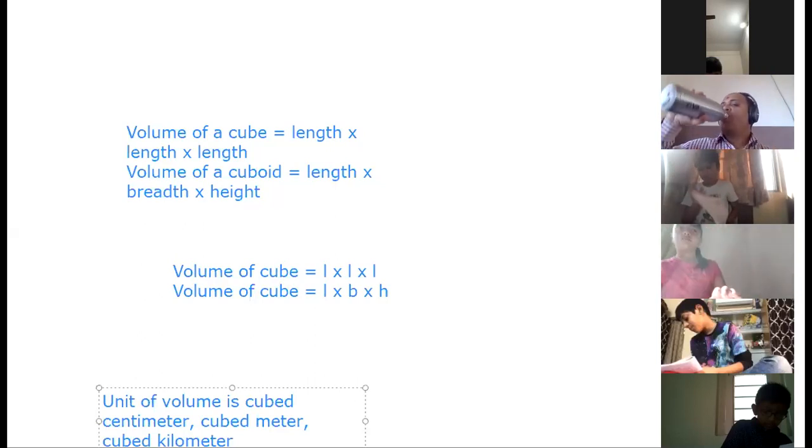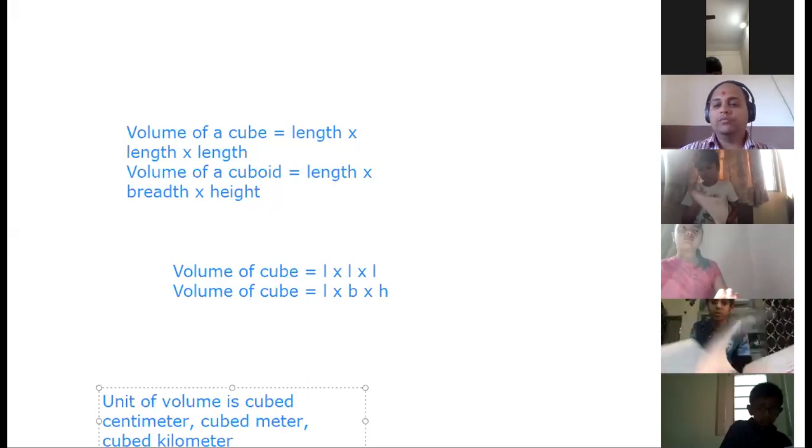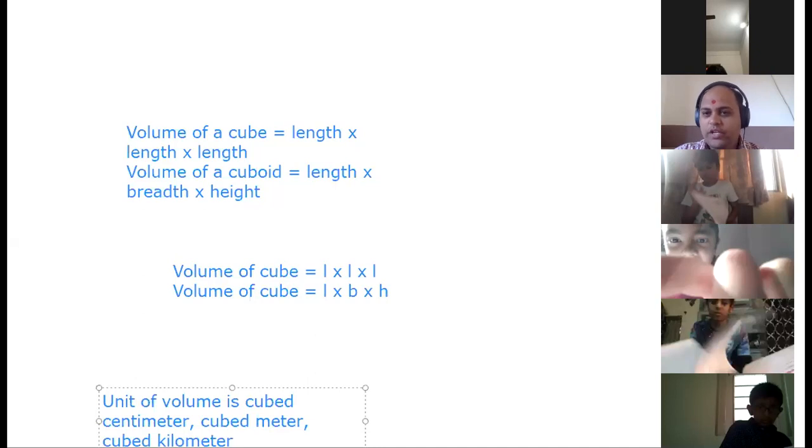Yes, Dhwani, just a second. Now, tell me, Dhwani. So what about kilogram and gram? Now, kilogram and gram, they are for weight measurements. When we talk about volume measurement, it is the space, right? But that space will be measured with the unit of length measurements, centimeter, meter, and others. But they will be cubed, so that is called volume.